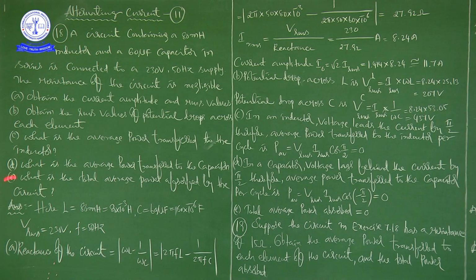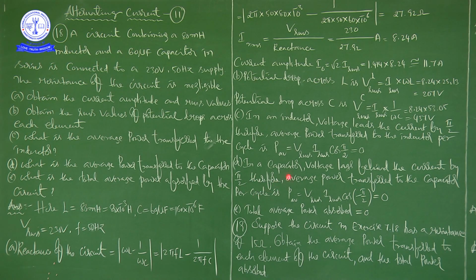Next, D. What is the average power transfer to the capacitor? In a capacitor, voltage lags behind the current by pi by 2. Here voltage is leading the current in the inductor, but here voltage is lagging the current. Therefore, average power transfer to the capacitor per cycle, the formula is the same, P average is equal to V RMS I RMS cos of minus pi by 2, because it is lagging. That is equal to 0.